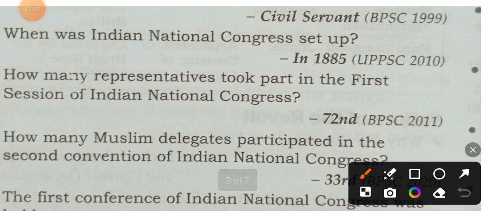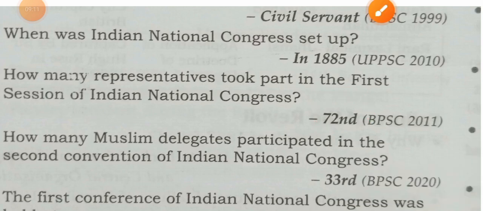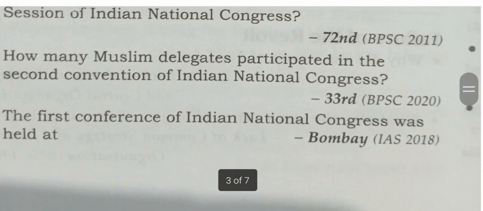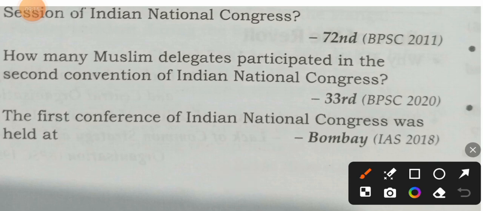So, how many representatives took part in the first session of Indian National Congress? 72. How many Muslim delegates participated in the second convention of Indian National Congress? I am repeating this question again. How many Muslim delegates participated in the second convention of Indian National Congress? The correct answer is 33.